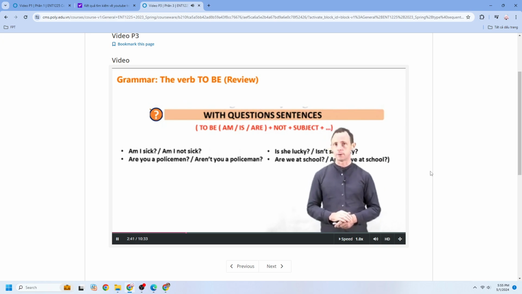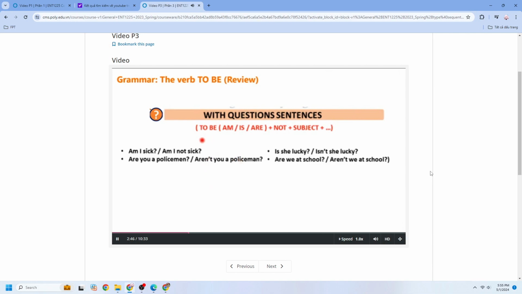Now let's look at the verb to be with questions. Structure: verb plus not plus subject. Examples: Am I sick? Am I not sick? Next: Are you a policeman? Aren't you a policeman? Is she lucky? Isn't she lucky? Are we at school? Aren't we at school?